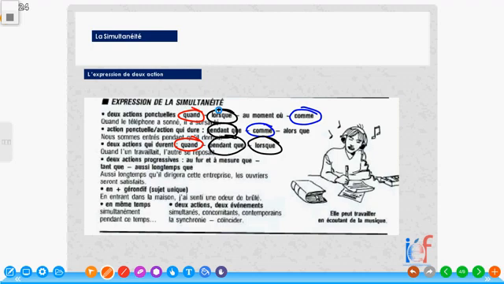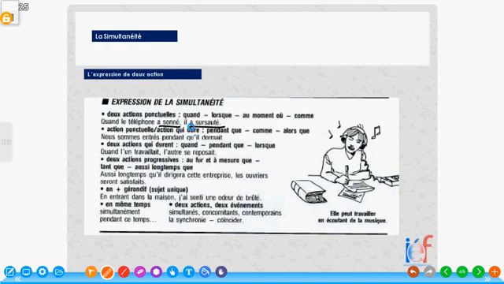For example, the first one we'll see here is when two actions are both alive, that is, they are happening at the same time. Quand le téléphone a sonné, il a sursauté. What I want to bring to your attention is that these two actions are both in the past. When the phone rang, he jumped.